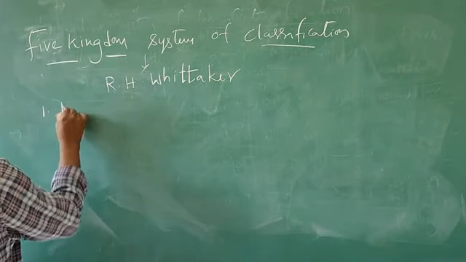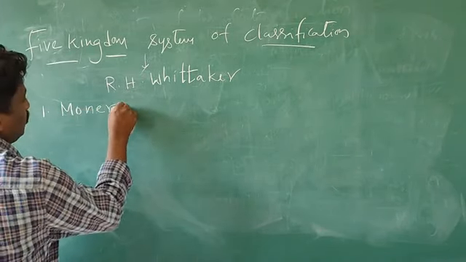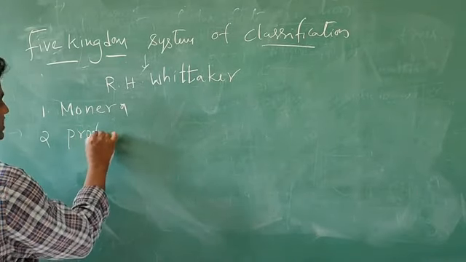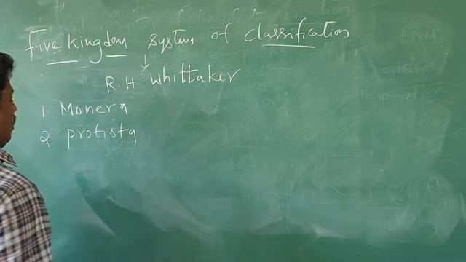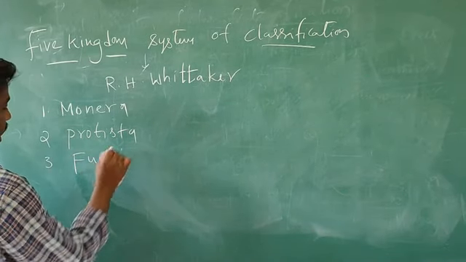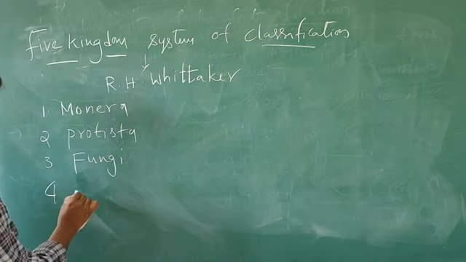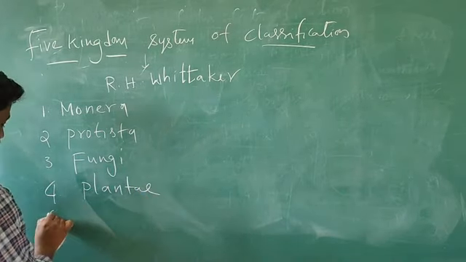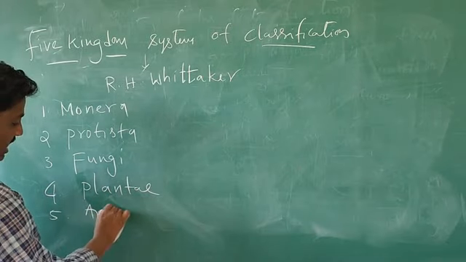First one, Monera group. Second one, Protista. Third one, fungi. Fourth one, plantae. Fifth one, animalia.